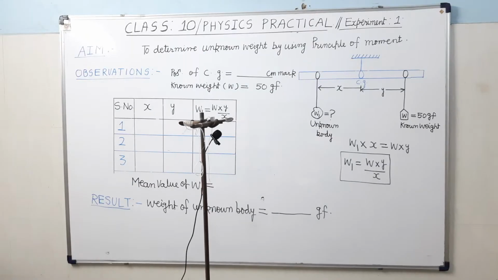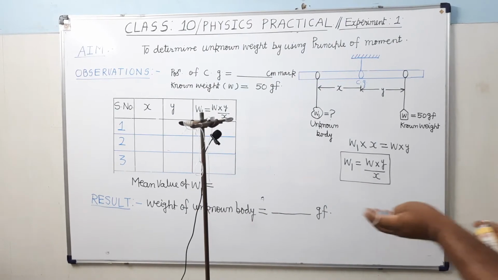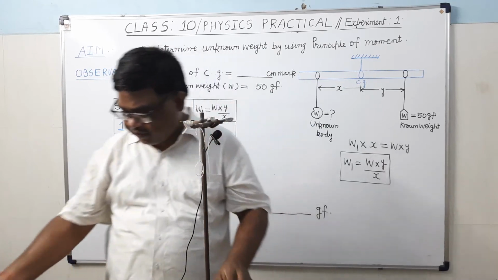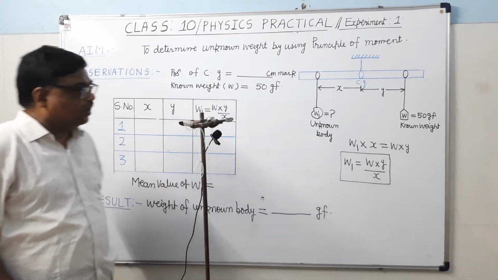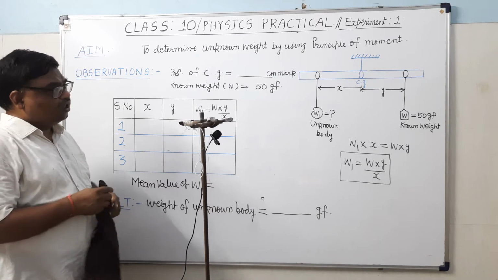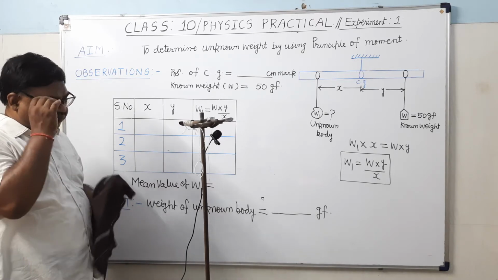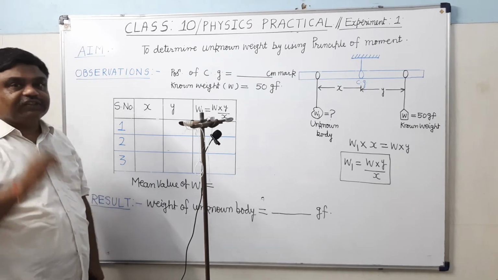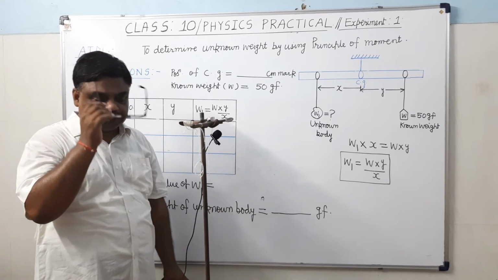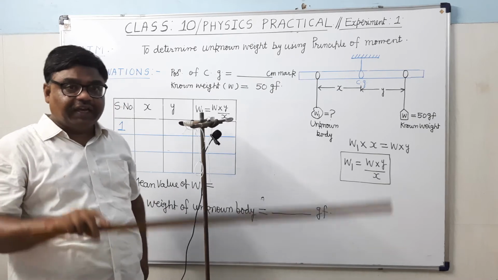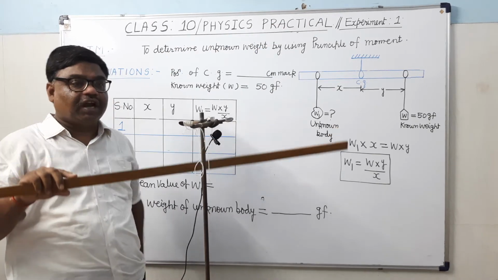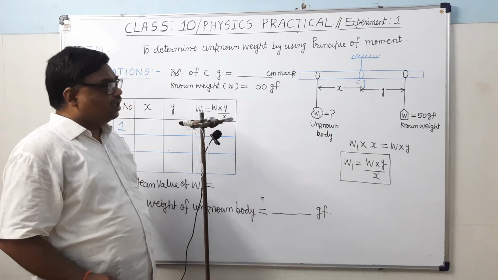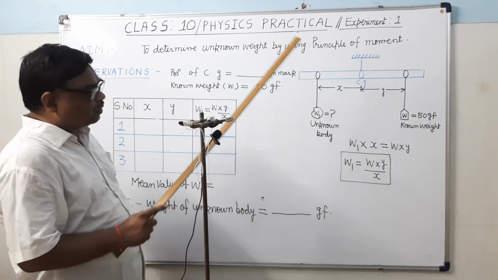Now see here, this is a body of known weight. One more thing which is very necessary when you are performing this experiment: the fan should be switched off. Otherwise, because of the air jerk, this scale will not come into a steady state. So on one side of this I will suspend it.